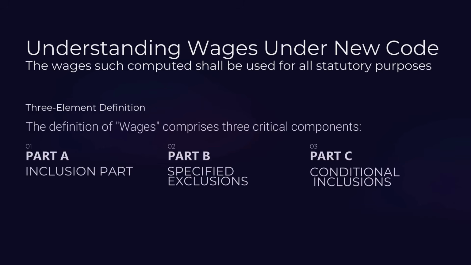Under the new code, the way wages are calculated becomes very important. This wage figure is used for PF, ESI, gratuity, and all other statutory benefits. For simplicity, we will break the definition of wages into 3 parts: what is included, what is excluded, and what may be added back conditionally.